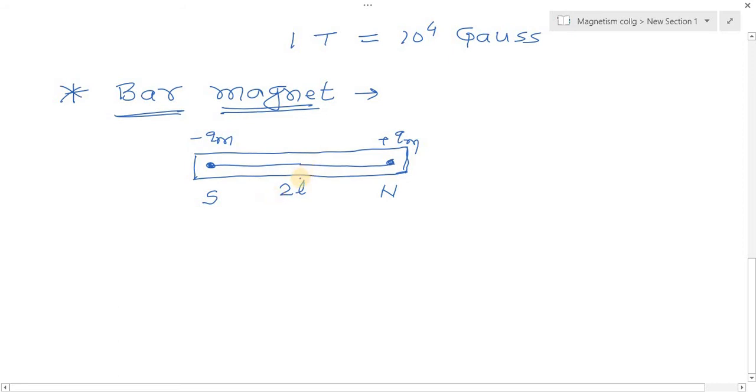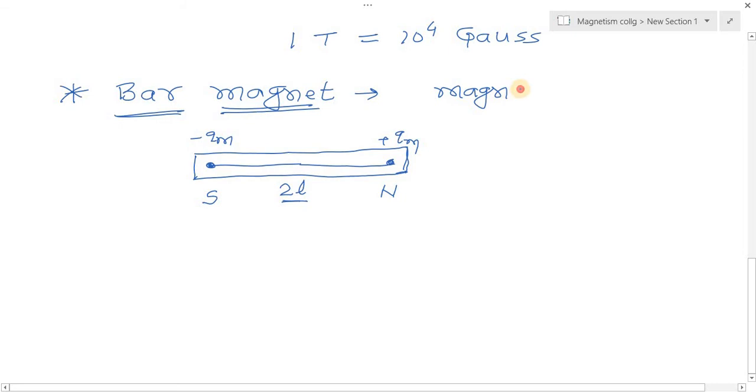As the bar magnet has two poles with equal and opposite pole strength, it is called a magnetic dipole. So simply we can say that an arrangement in which two equal and opposite poles are separated by some finite distance is called a magnetic dipole.